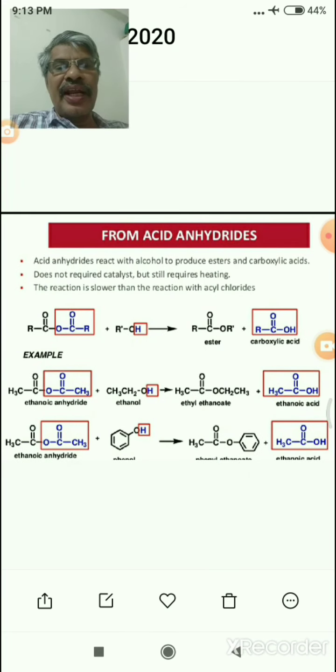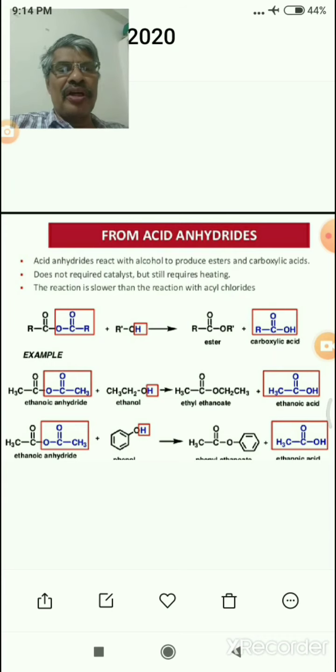From acid anhydrides. For example, acetic anhydride reacts with ethyl alcohol, and we can get ethyl ethanoate. Acetic anhydride means CH3 C double bond O, O, C double bond O CH3, plus ethyl alcohol, that is CH3CH2OH, gives rise to ethyl ethanoate, that is CH3 C double bond O CH2CH3.